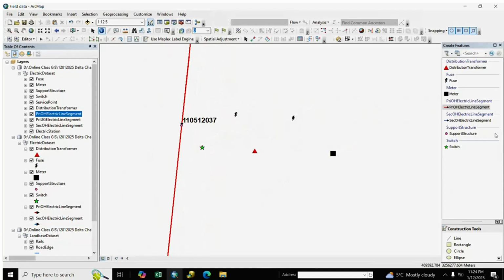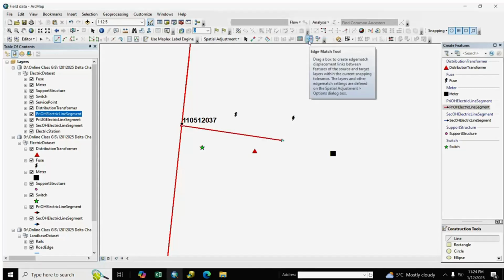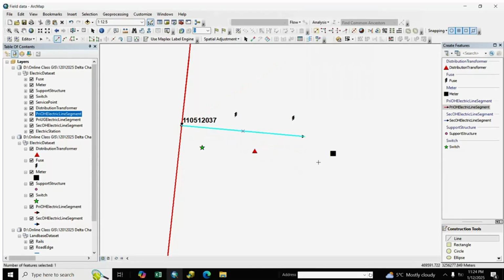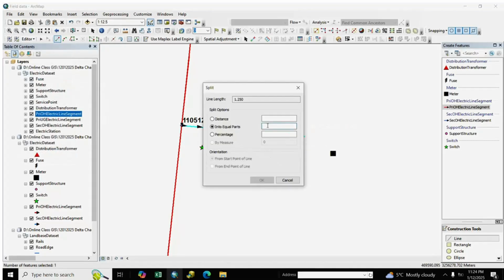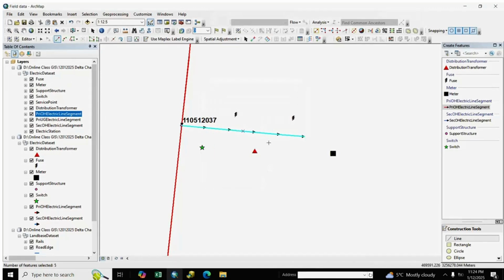asset. So we go to primary OH, take the pole, right click, go to length, and we write here 1.25 because we want to convert it into 5 equal parts of 0.25. So we take 1.25 and enter it, and we go to editor, split equal 5 parts. We select equal part, write 5, and OK. It's converted into 5 equal parts, and the last 2 parts we convert into secondary OH.